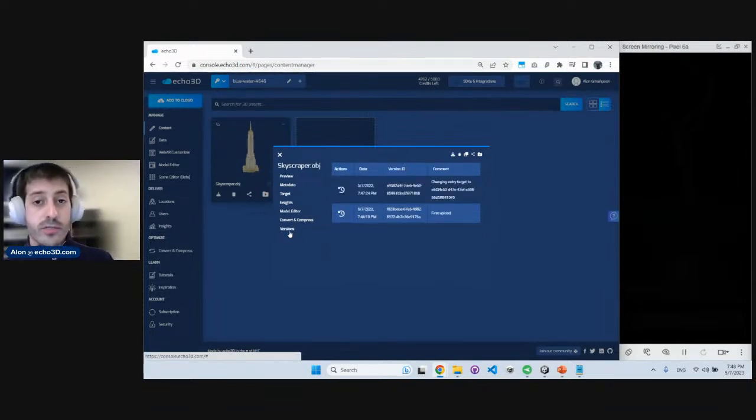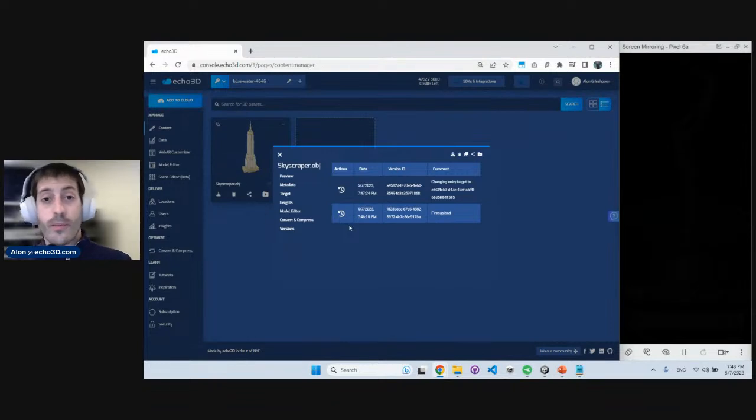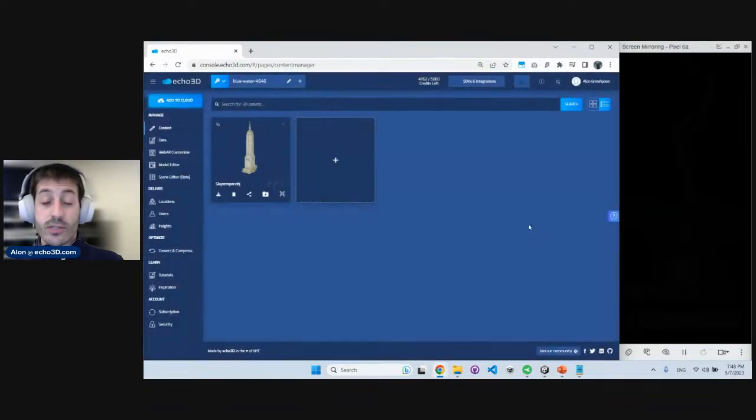Another cool feature we recently introduced is versioning. You can actually go back and forward in different versions of the assets after you upload it. So that's a really, really powerful tool. But let's start with something simple. We just uploaded that 3D model. I promise you, we can build an application with it right now. So perfect, let's do that.